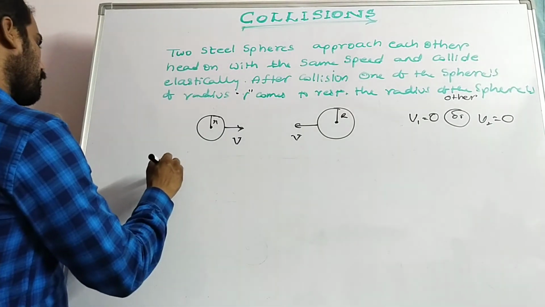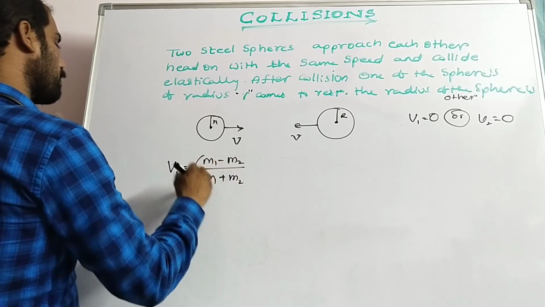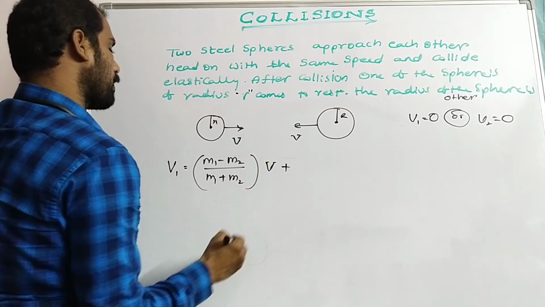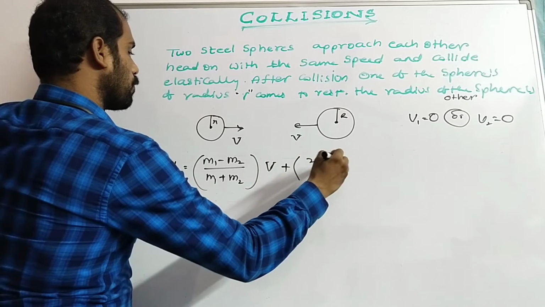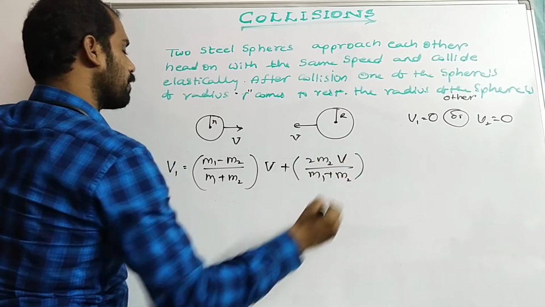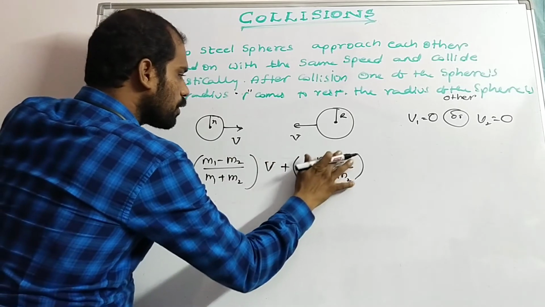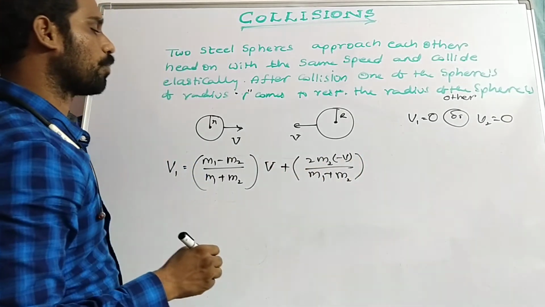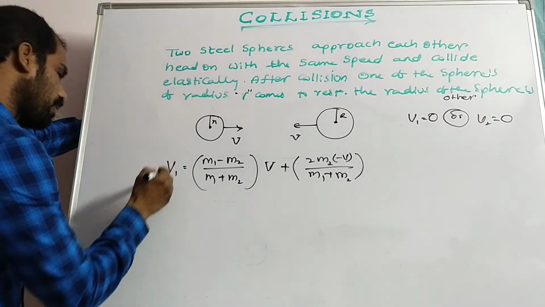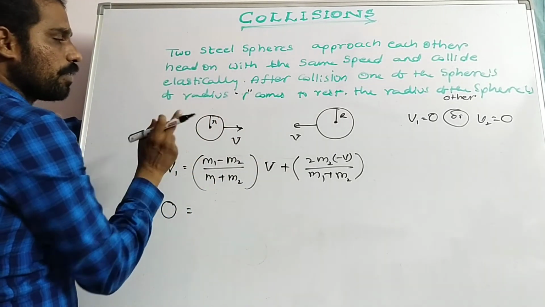v1 is equal to (m1 minus m2) by (m1 plus m2) into v plus 2m2 u2 by (m1 plus m2). But u2 we could take as v only. As those two are approaching, we have to take it as minus v. Now v1 is equal to 0, because one of the spheres comes to rest after collision.